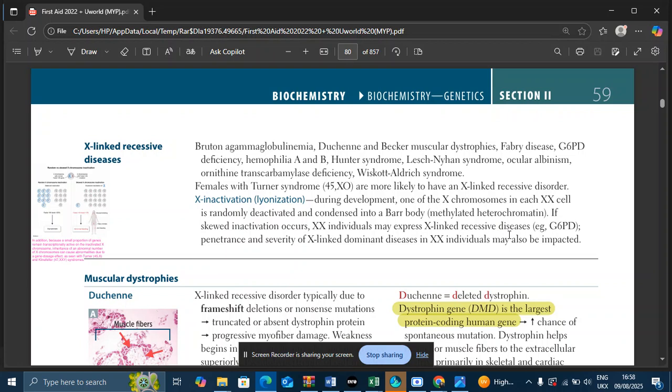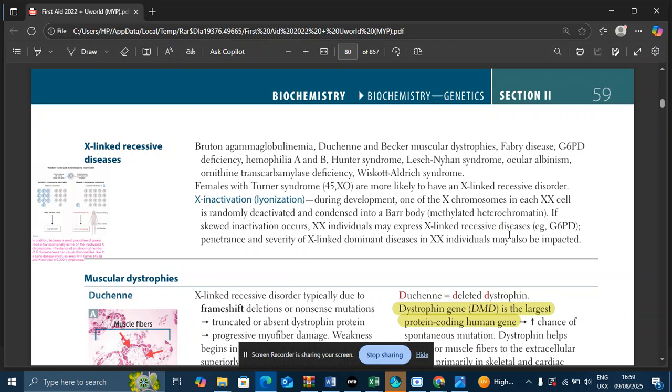Okay, this process is very random. In some cells, the paternal X chromosome is inactivated, and in some cells, the maternal X chromosome is inactivated. So it is not always the maternal X chromosome that is inactivated, or always the paternal X chromosome. It is a very random process.